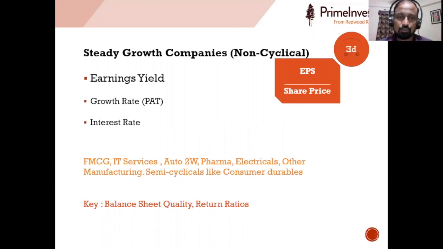In order to assess whether a company is trading at fair price or not, or whether we will make money buying the stock at this price, here we are going to use three parameters. The first is the earnings yield, second is the growth rate, and third is the interest rate. So what is this earnings yield? Earnings yield is EPS divided by share price. It is actually the inverse of PE ratio. So what is its significance?